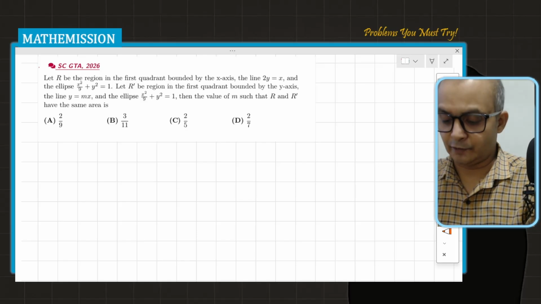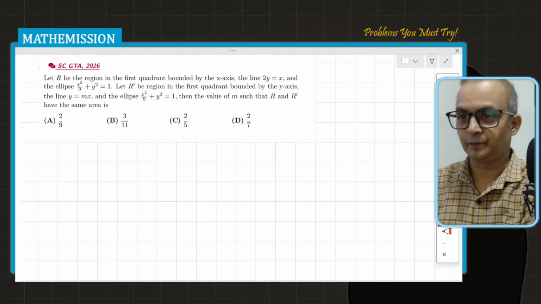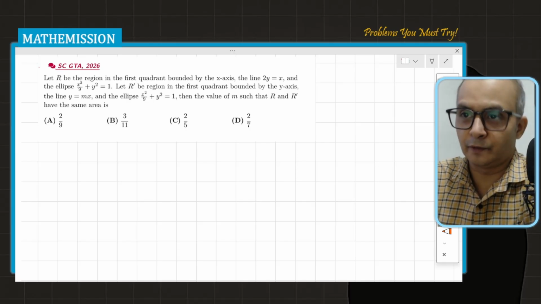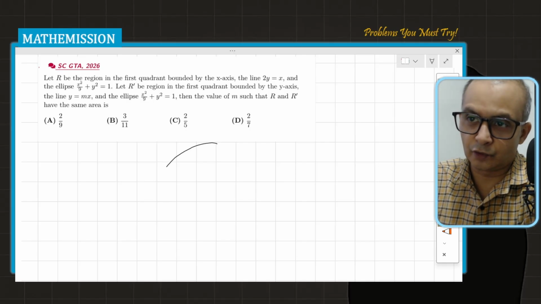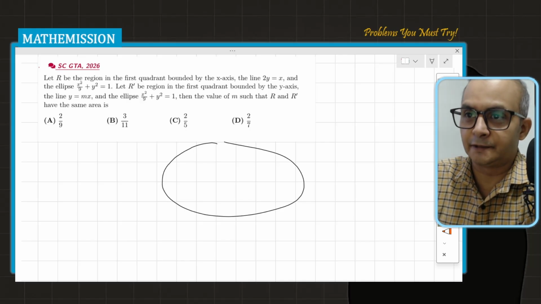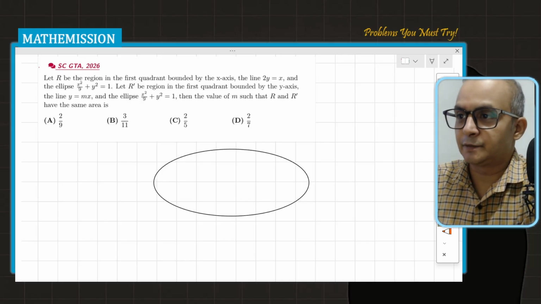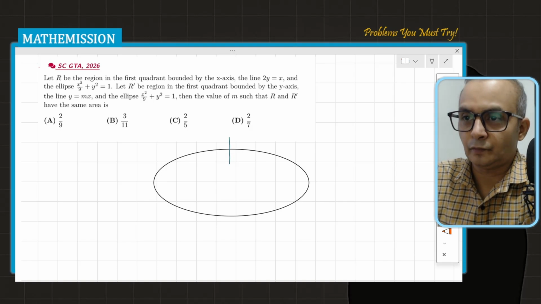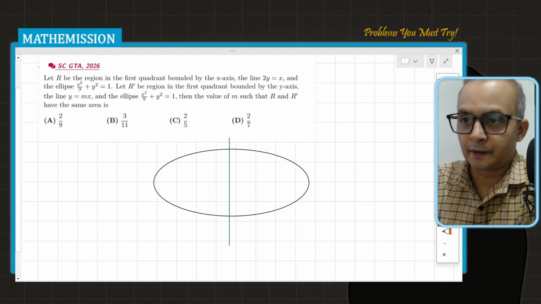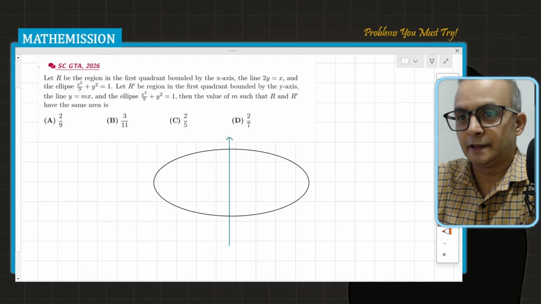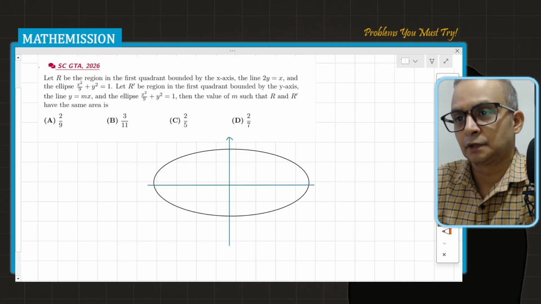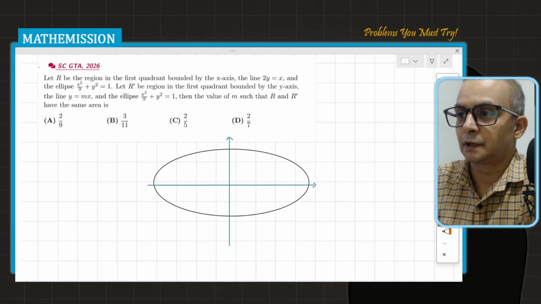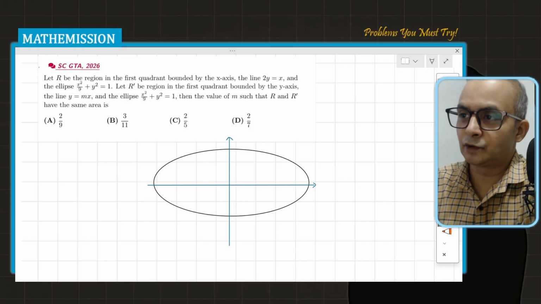So there is another thing we can see, but what I'm going to give is what I thought of from scratch, and it's so intuitive, maybe you will like it. So this is the ellipse I have, and they have given the line y equals x by 2.